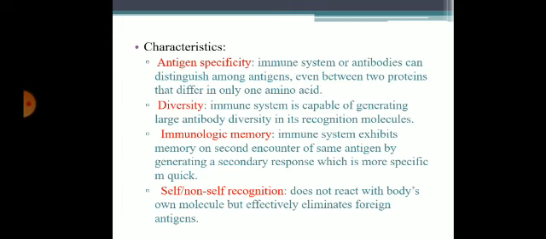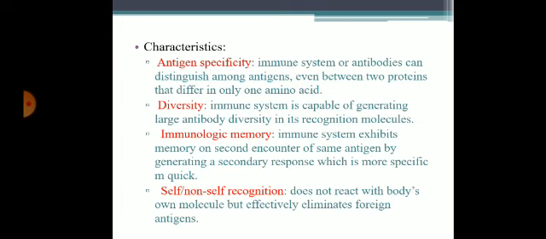I repeat, these are the characteristics of adaptive immunity. Adaptive immunity is the second line of defense. There are two types, humoral and cellular. The characteristic features are antigen specificity, that is, our immune system is very specific. Even if an antigen differs in a single amino acid, the immune system will recognize it.